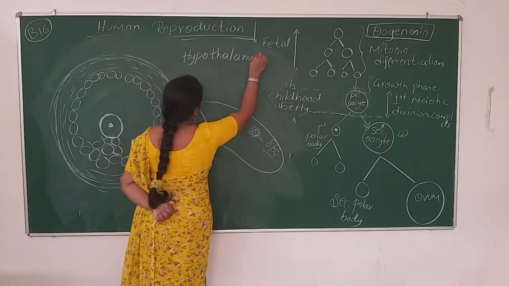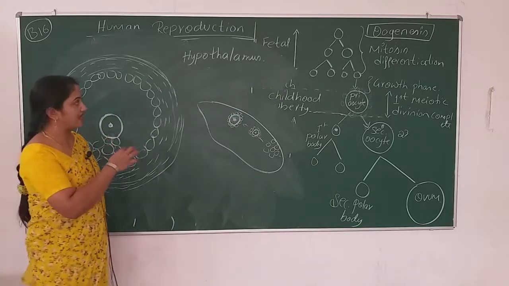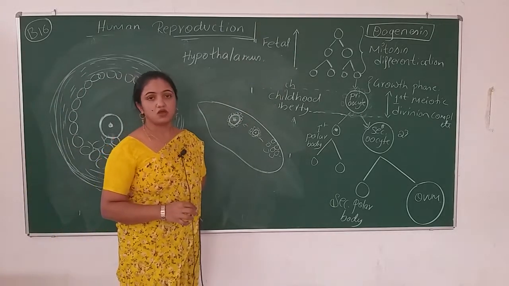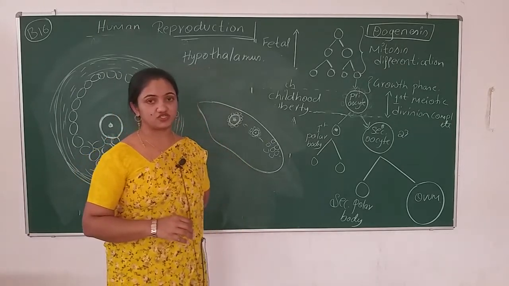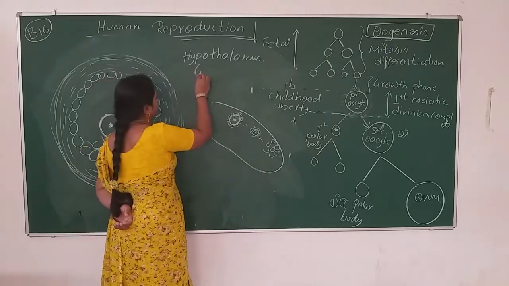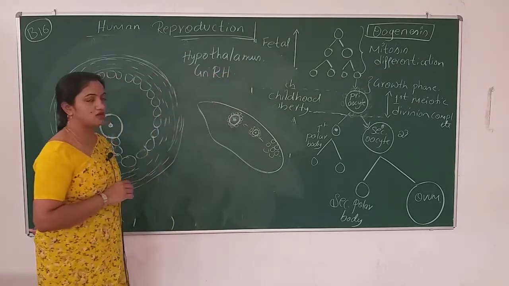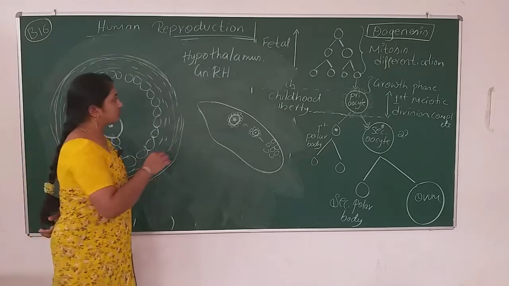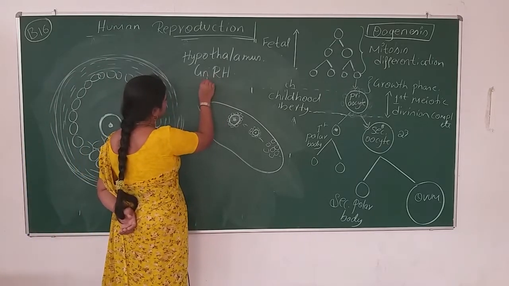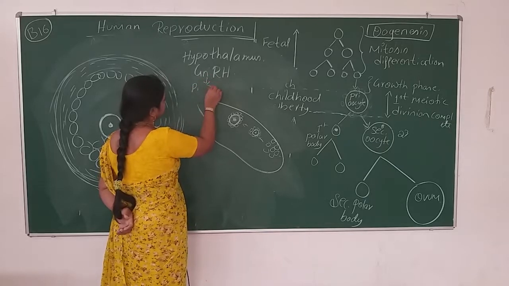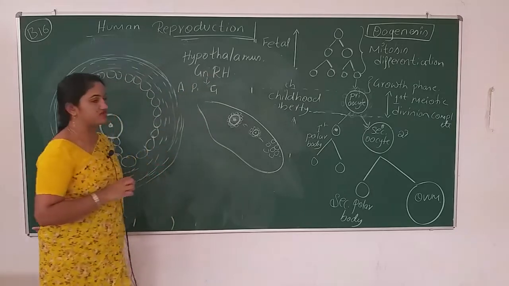The hypothalamus, which is one gland, releases gonadotropin releasing hormone, GnRH. This hormone stimulates the anterior part of the pituitary gland.